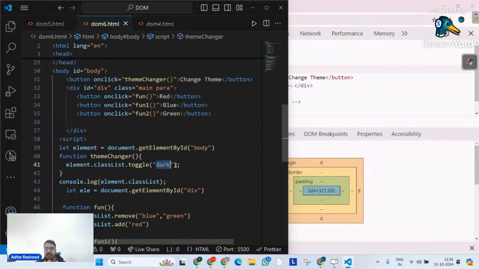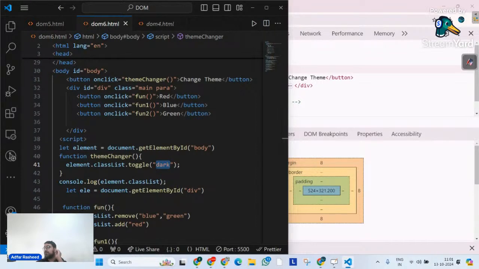So it is if else. If dark available, remove it. If not available, add it. That's what toggle means. And I think toggle behavior you see very often inside your web applications. You see this toggle behavior too much. In one case, it does this, and in another case, it reverses the same effect. So that is where our toggle behavior plays a very important role, and this is one of the very important methods inside our DOM.